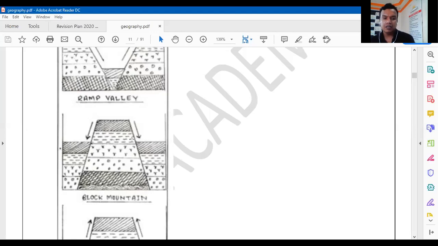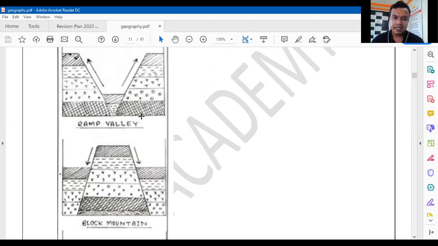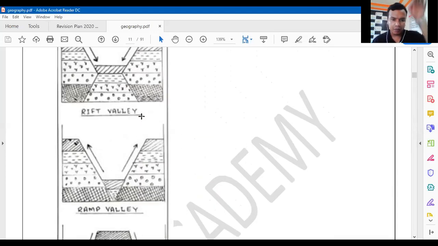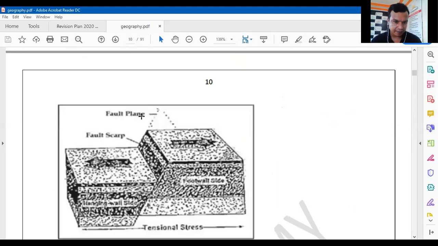Got it, Kunal? The Western Ghats are the example of the block mountain. Here you can see this is the Deccan Peninsula. The western part of the Western Ghats has moved downwards, and the eastern part has also moved downwards, and that is why a block mountain is created. Got it? That is how block mountains and valleys are created because of the upward and downward movement.